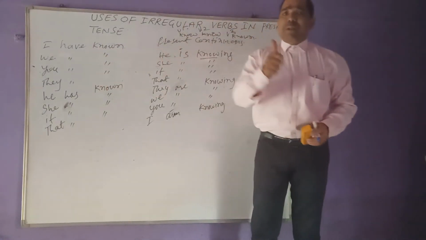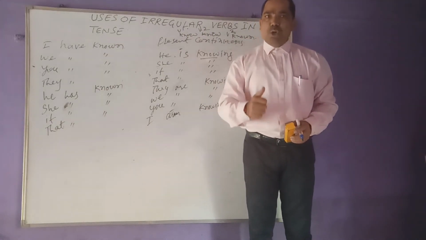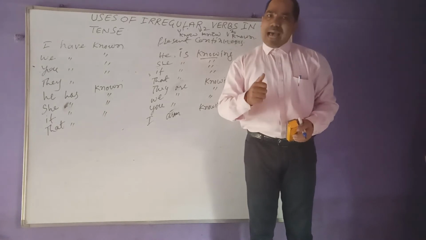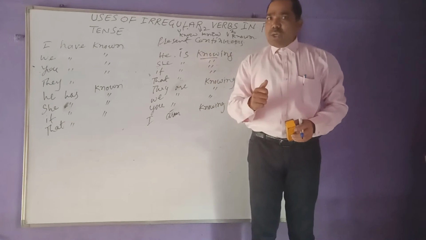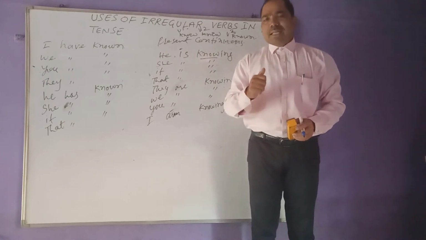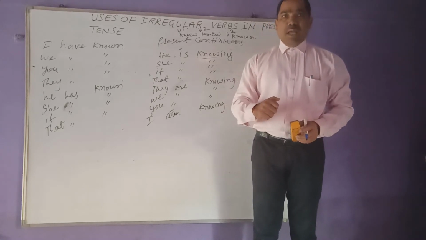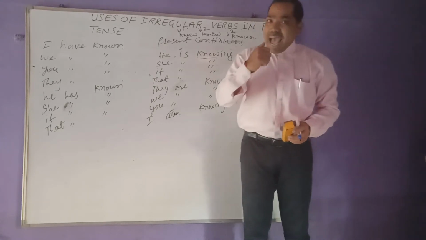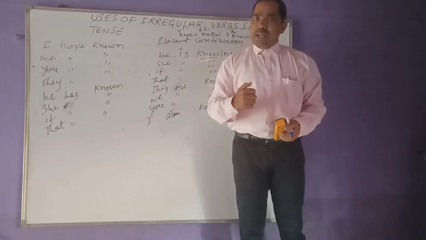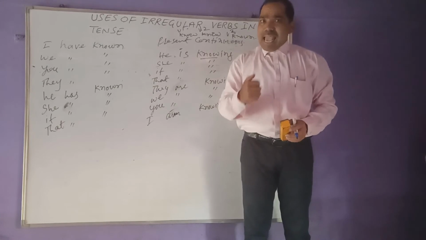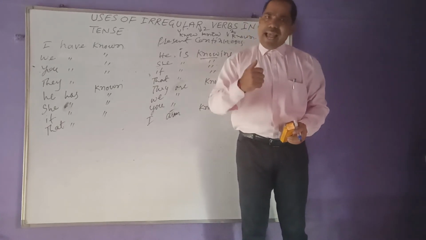Remember, simple present: I know, we know, you know, they know, he knows, she knows, it knows. Present continuous: he is knowing, she is knowing, it is knowing, that is knowing, we are knowing, they are knowing, you are knowing. Present perfect: I have known, you have known, they have known, we have known, he has known, she has known, it has known, that has known.